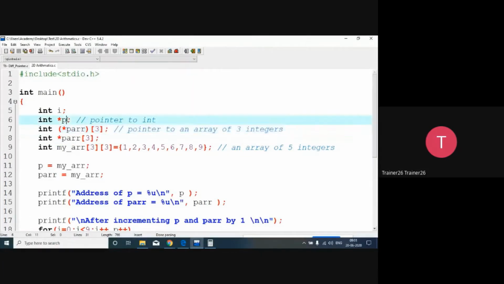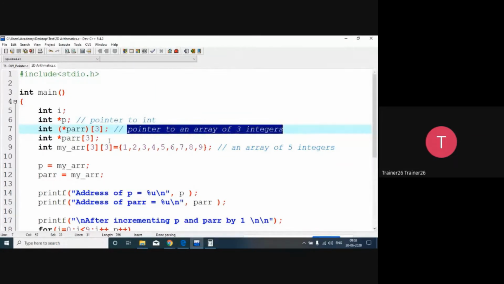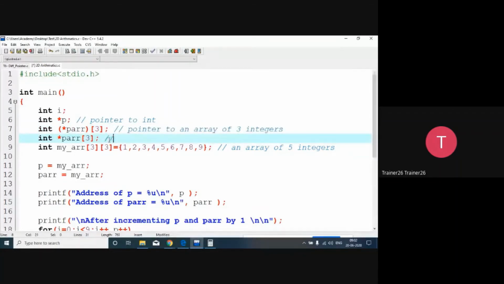The meaning of the first is a pointer to an integer. The meaning of this particular declaration is a pointer to an array of 3 integers. And this third one is an array of pointers. So all three things are different.